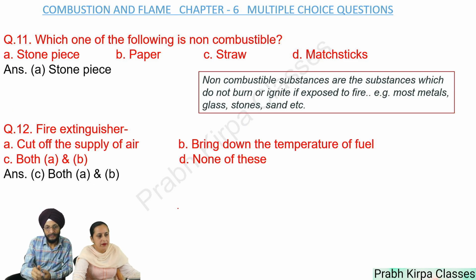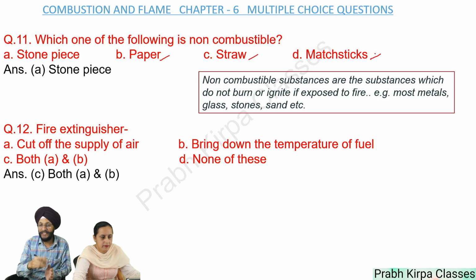Next, question number 11. Which one of the following is non-combustible? A. Stone piece. B. Paper. C. Straw. D. Matchsticks. Answer is stone piece. If you put a piece of paper or matchsticks on fire, they will burn very easily, whereas a stone piece will not catch fire. Non-combustible substances are those which do not burn or ignite if exposed to fire. Examples of non-combustible substances are most metals, glass, stones, sand, etc.